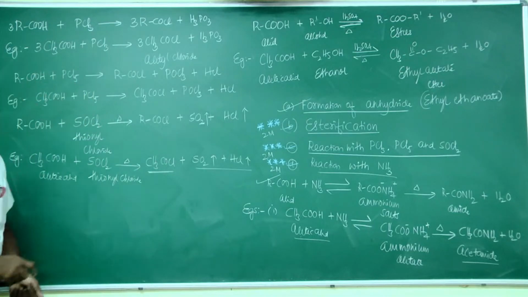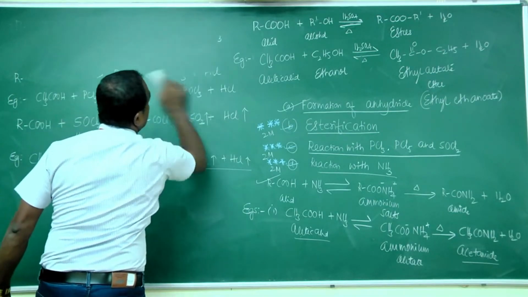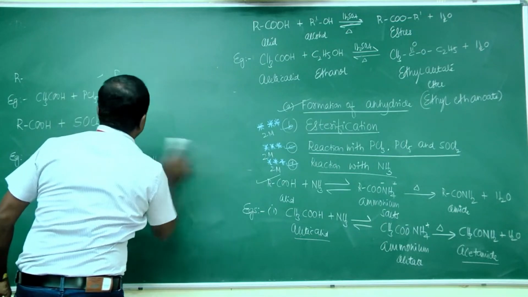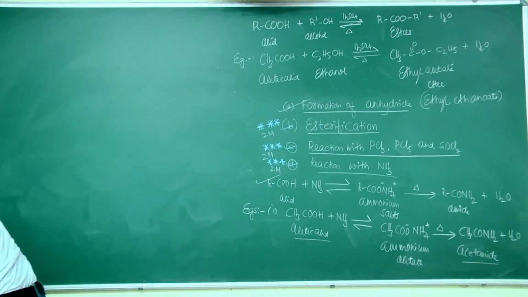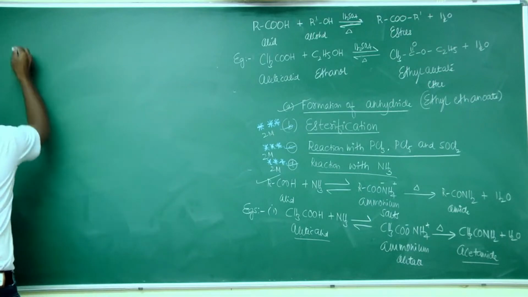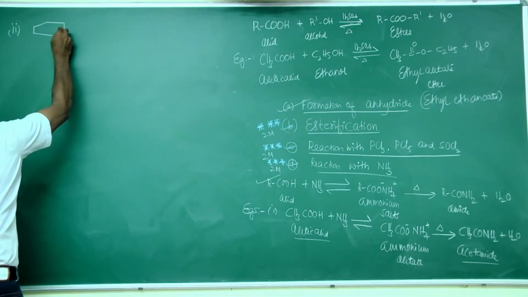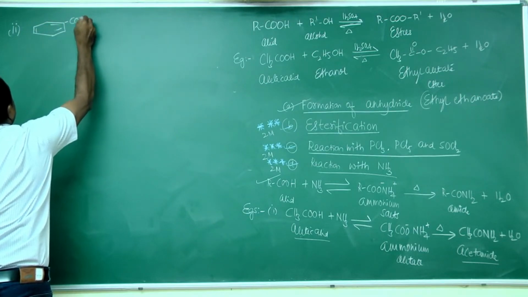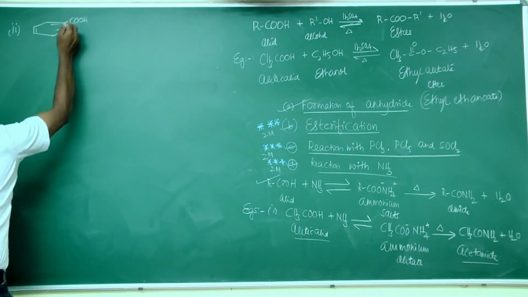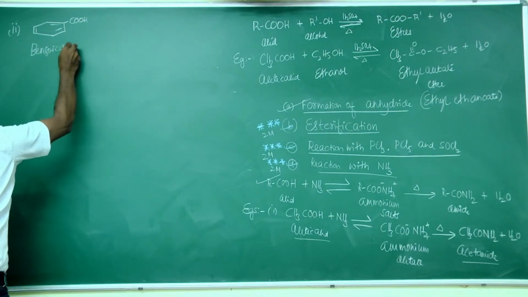The second example is benzoic acid, that is a benzene ring connected to COOH. This is benzoic acid.